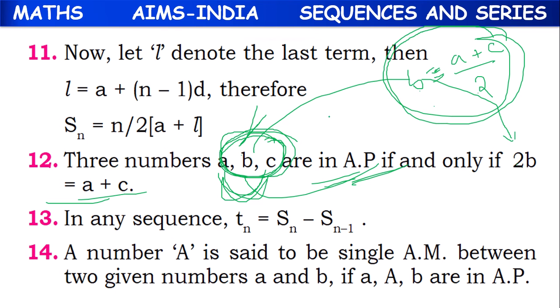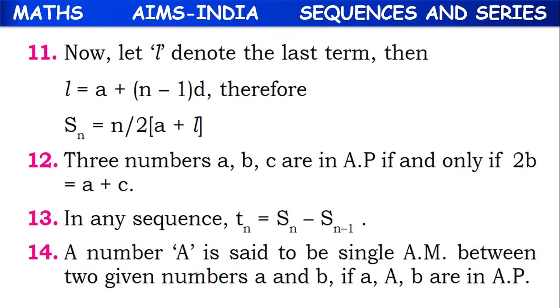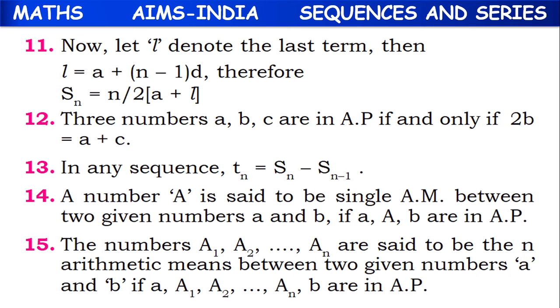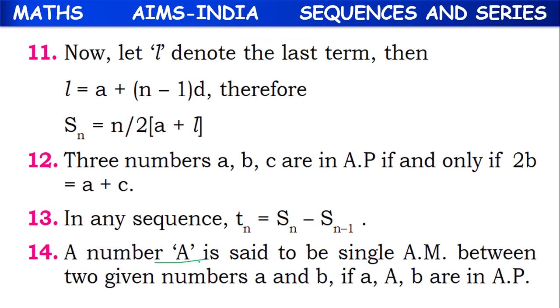Suppose a number capital A is said to be the single arithmetic mean between two given numbers small a and small b, then what does it mean?